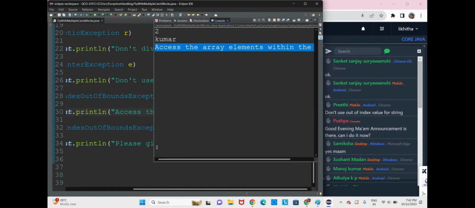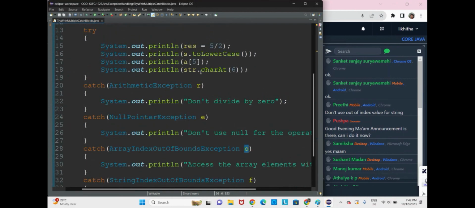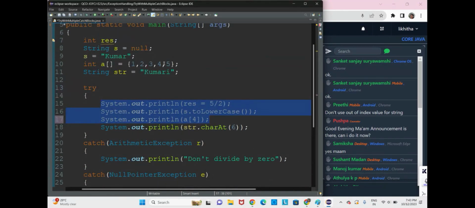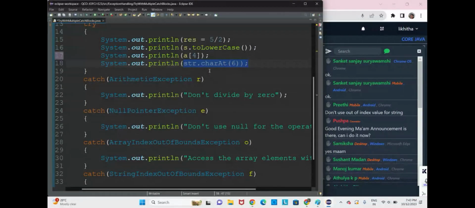So here we shall try to access till array index 4. You will be able to access everything. When the try block executes, this line will execute and the output is 2. This line will execute and we will have Kumar in lowercase. Here we will have the last indexed value: array of index 4 gives 5. Next, control comes to the last line, because in the first three lines there is no exception.